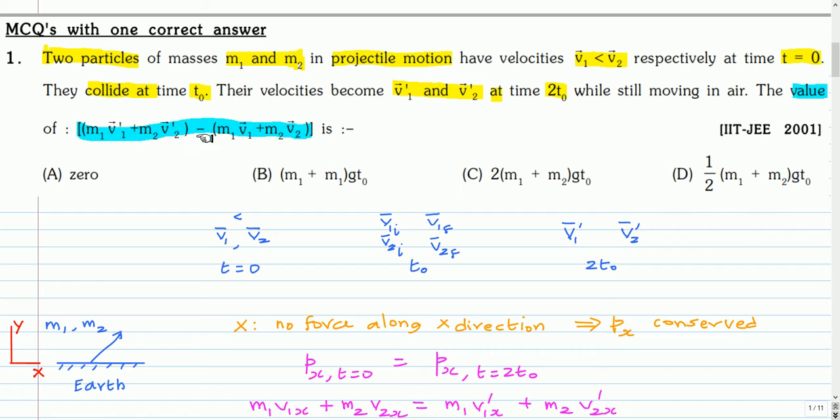So this is a vector equation. It will have two components, x component and y component. The x component will cancel because the x component of the momentum at time 2t0 is the same as the x component of the momentum at time t equal to 0. So the x component will cancel, and only the y component will remain that we have to calculate.